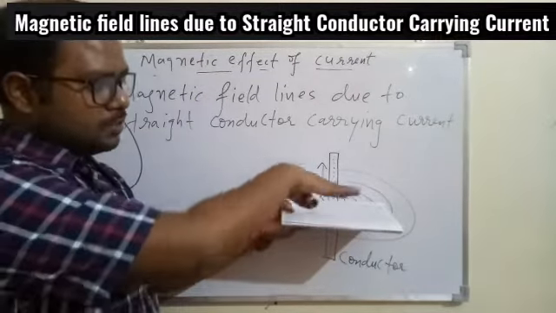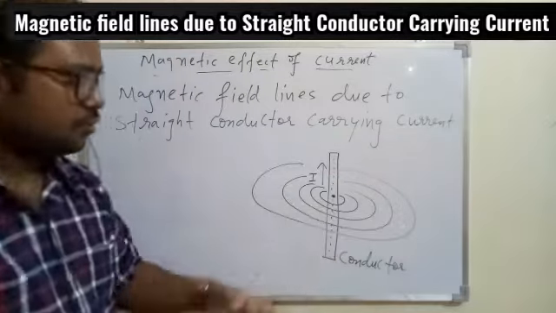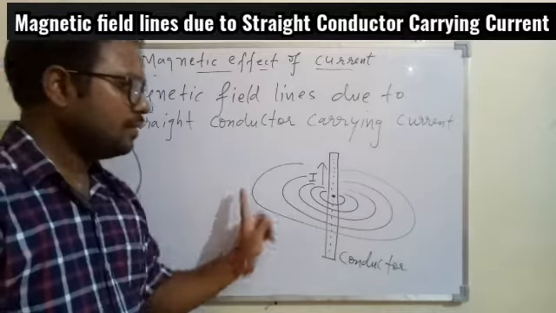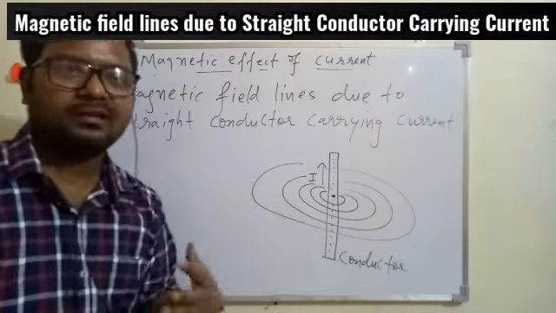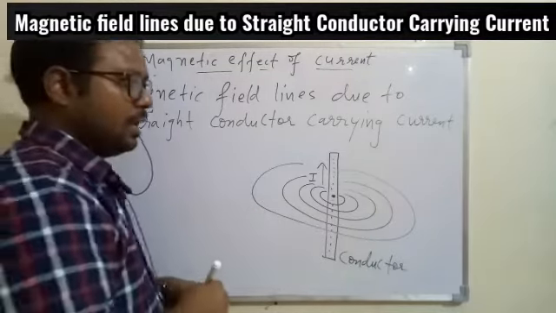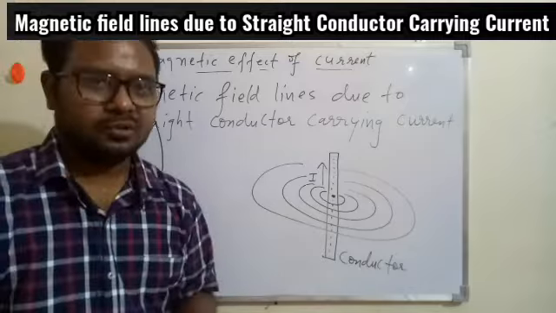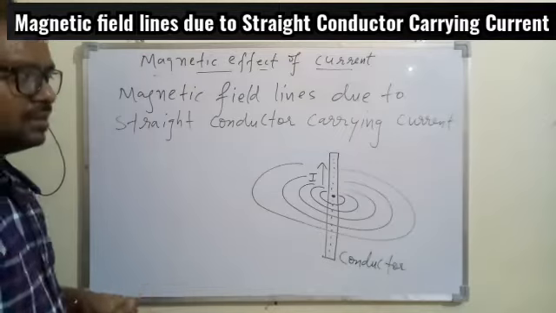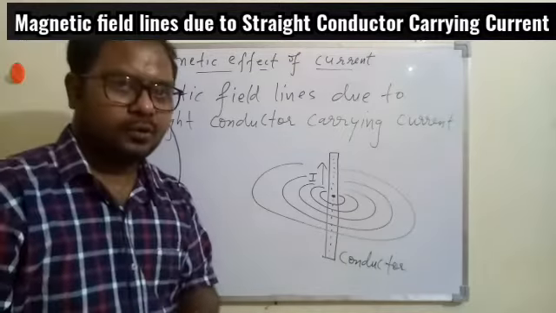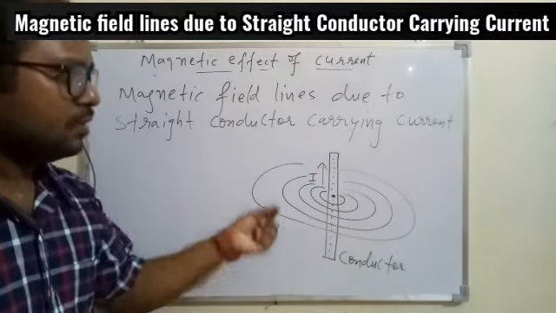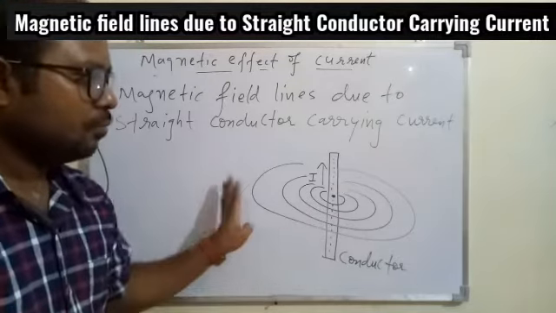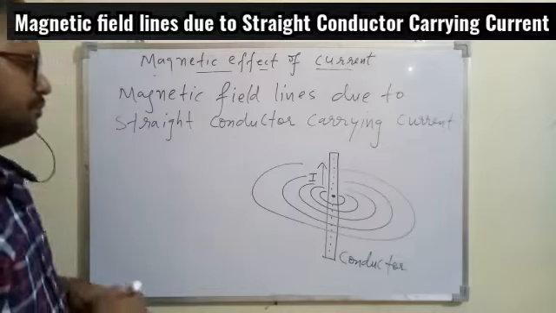So you have to imagine one of the plane here. Over this plane we will have magnetic field lines that is shown to you in the form of the concentric circles, and this will have its own direction. We know any magnetic field lines will have a direction, and what will be the direction we are going to discuss in the next topic. So overall, if we imagine a conductor through which the electric current is flowing, then each and every point will behave as a magnet, and the magnetic field lines will be in the form of concentric circles.